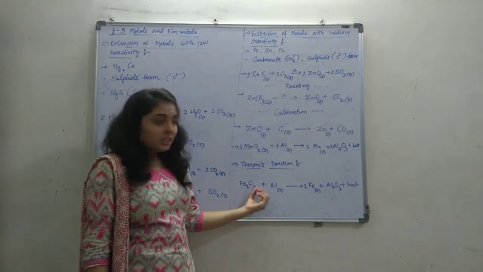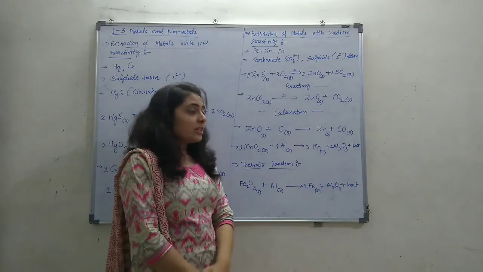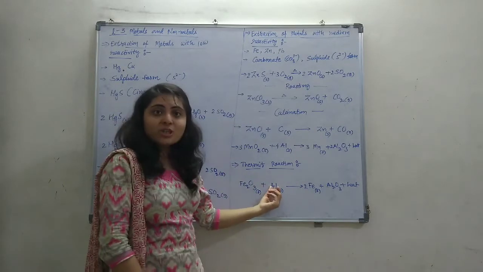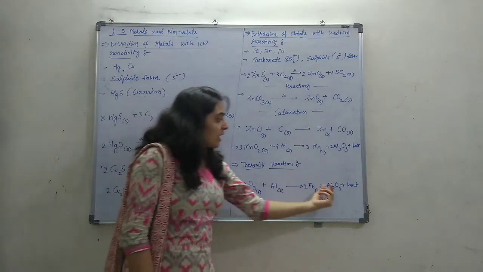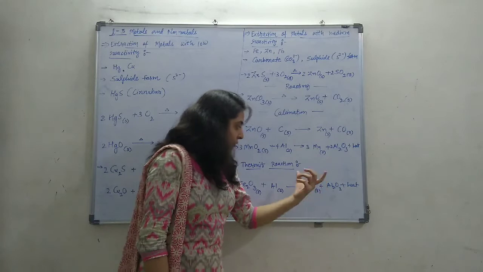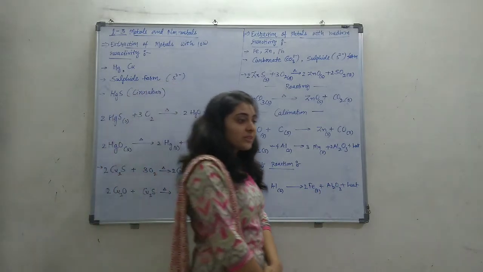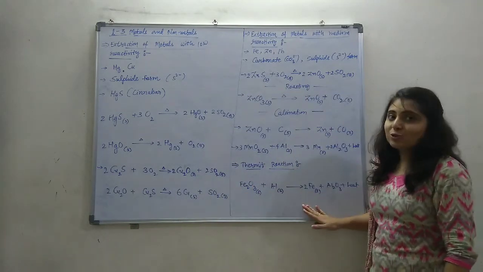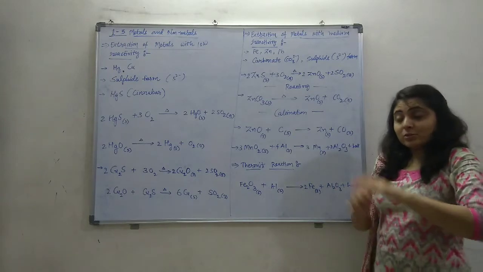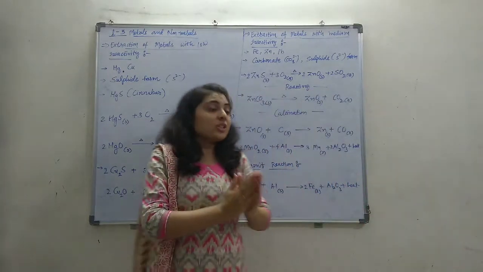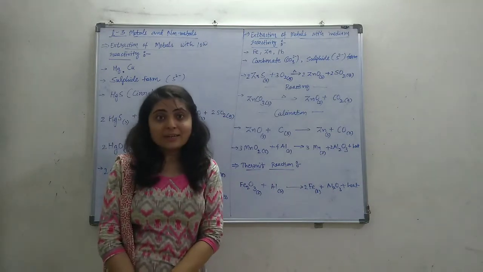So Fe2O3 reacts with aluminium, giving Fe, and aluminium is more reactive than Fe. So aluminium will displace this iron, making Al2O3, and Fe will be there, and heat will be released as a product because this displacement reaction is exothermic. This heat is high enough to melt the iron metal. So iron will be in a molten, liquid state.